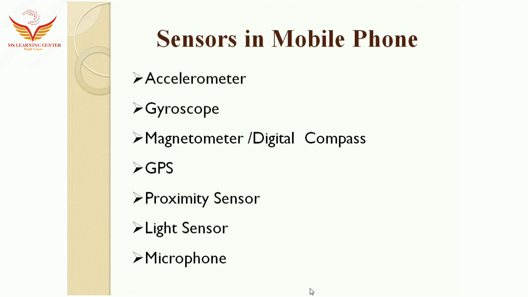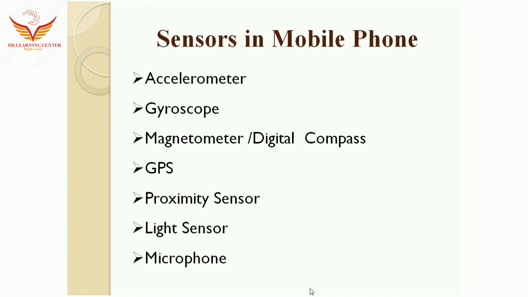Then the proximity sensor. The proximity sensor is a combination of an infrared LED and an IR light detector, which is used to find how close the phone is to an outside object. So the distance between the object and you can be found out using the proximity sensor.